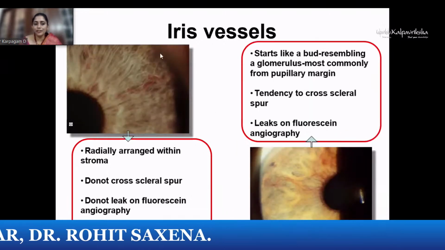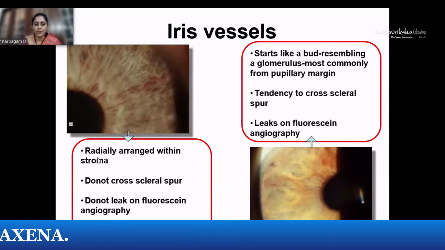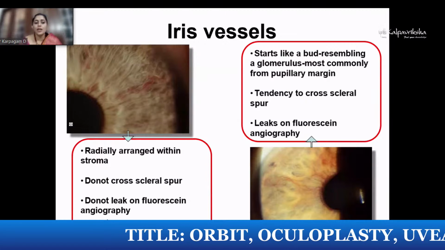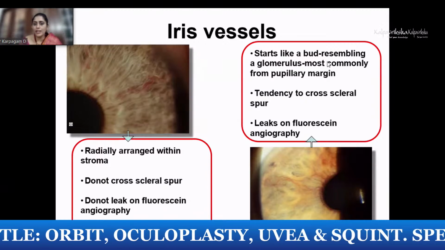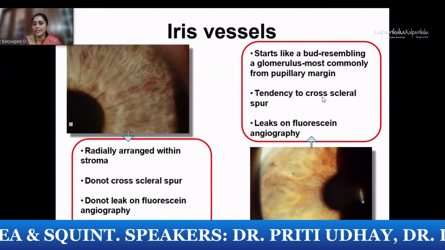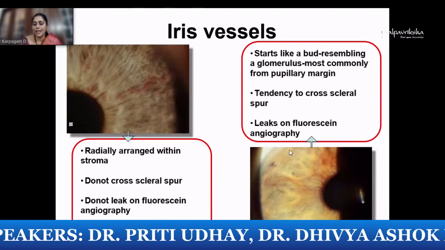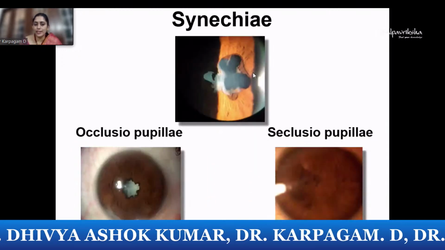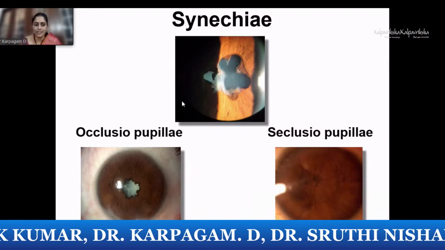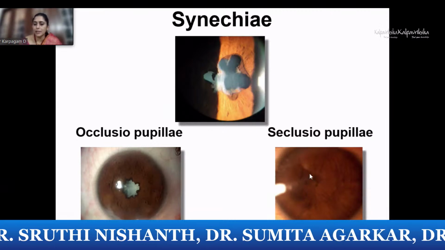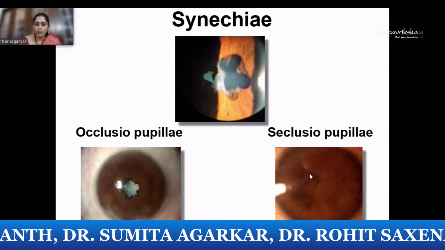You should also look out more carefully for the vessels which can be seen on the iris stroma. The vessels which are radially arranged, do not cross the scleral spur, and do not leak on fluorescein angiography are basically the normal iris vessels, which become visible because of iris atrophy. Whereas if you start seeing vessels which resemble a bud or a glomerulus, and they have a tendency to cross the scleral spur and leak on fluorescein angiography, that's when you know that it is neovascularization of the iris. Synechiae, of course, posterior synechiae, can result because of the Koeppe nodules which we were discussing earlier. It can lead to the formation of occlusio pupillae, and sometimes the entire pupillary area can be covered by a membrane, giving the term seclusio pupillae.